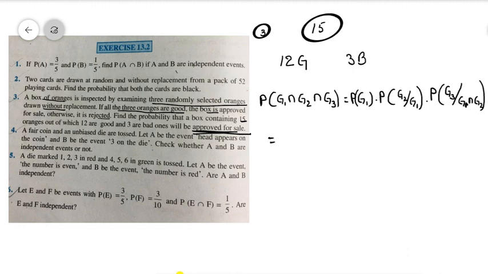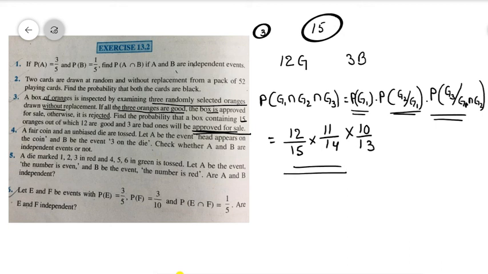Now what is the probability of getting a good orange? Total 12 divided by 15. Again getting a good orange is equal to 11 divided by 14. Again getting a good orange is equal to 10 divided by 13. Right? If all the 3 oranges are good, then only the box is approved for sale. The same we can write as from 12 select 3, from total 15 we are selecting 3 oranges. This is also the answer we can write directly.